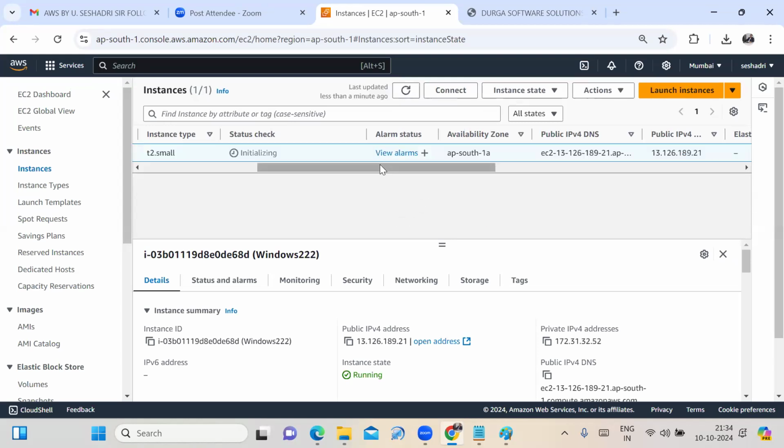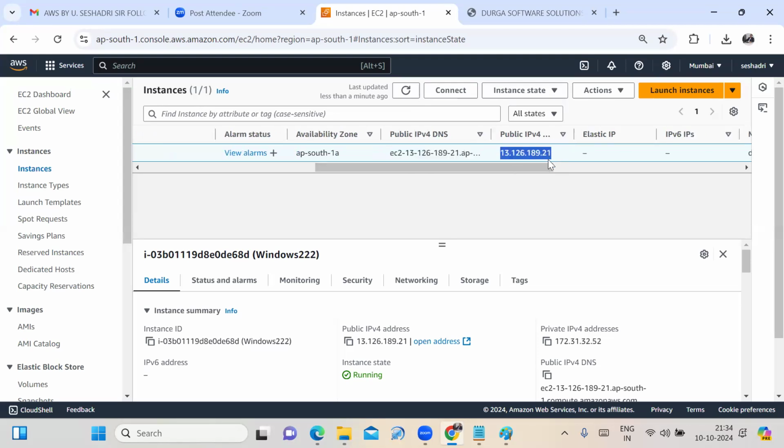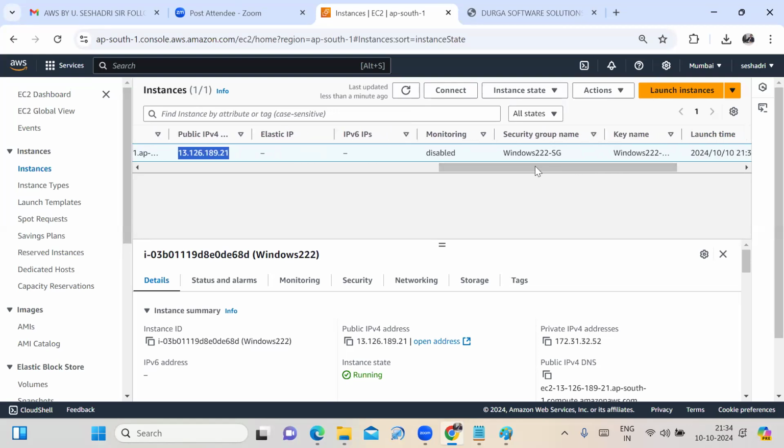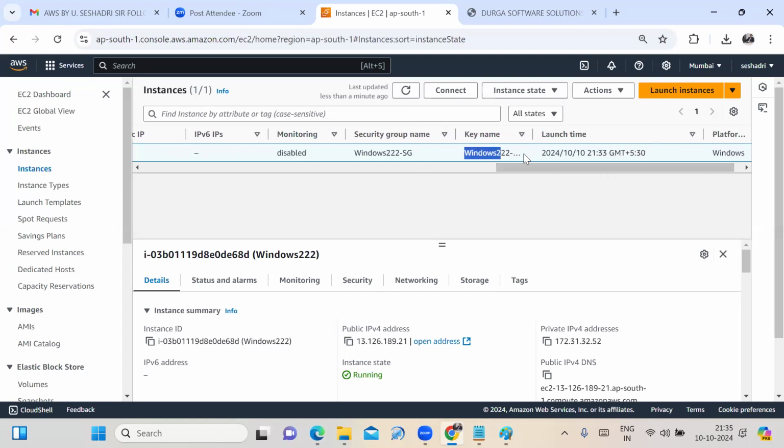Now, if you scroll down here, what is the availability zone your instance will be launched in? AP South only. This is the public IPv4 DNS. This is the public IPv4. Elastic IP address I am not using. Monitoring tools I am not using. The security group I gave while launching the machine is Windows 222 SG. This is the key pair I gave, Windows 222 key.